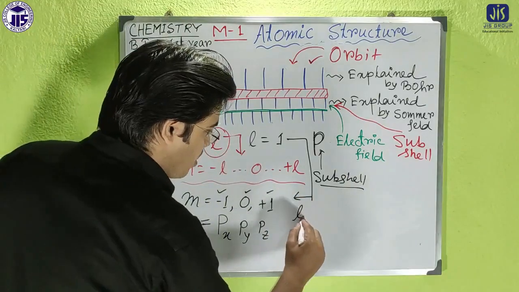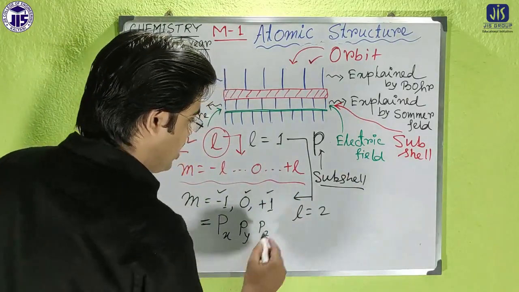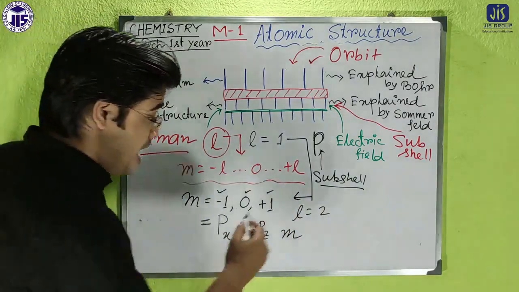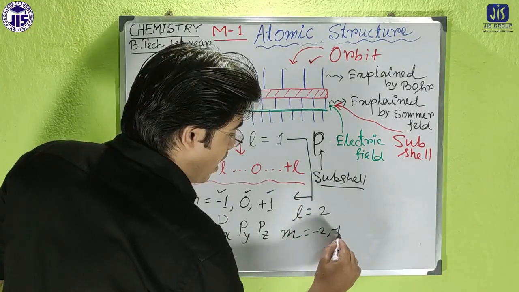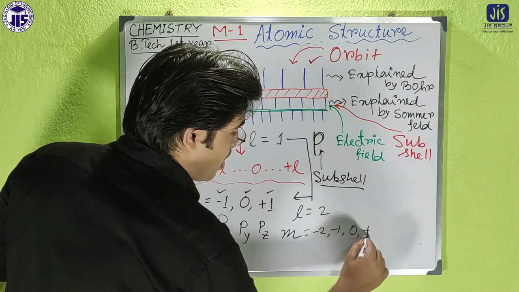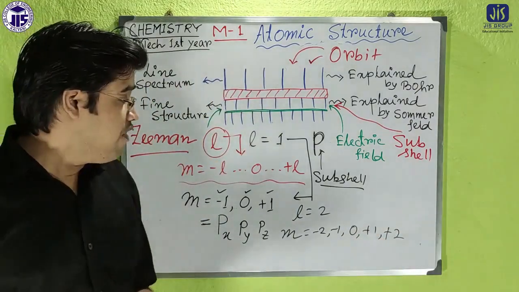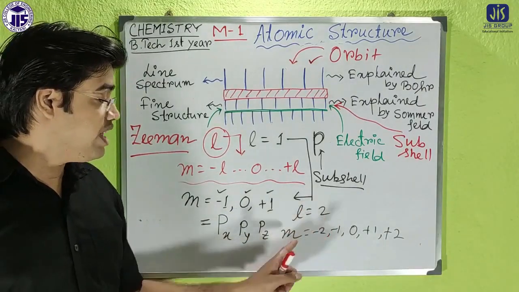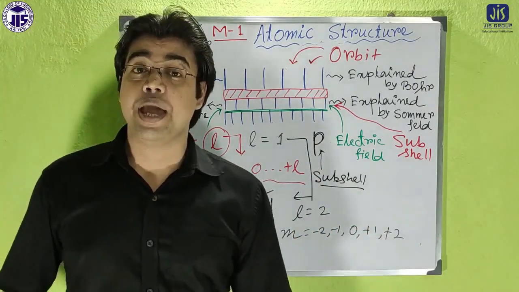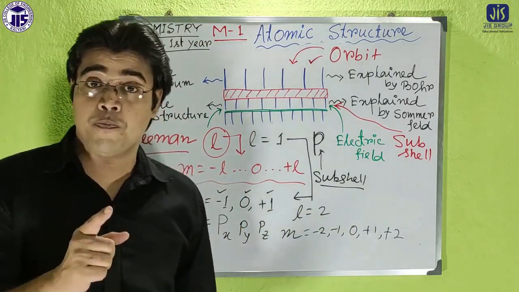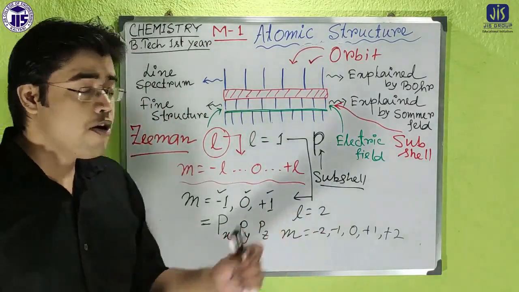If L is equal to 2, then how many values will there be for m? m will be minus 2, minus 1, 0, plus 1 and plus 2. So look here, for a particular value of L, there are 5 values of m. That means one line corresponding to L equal to 2 will be split into 5 lines.